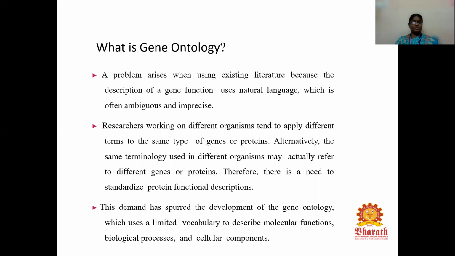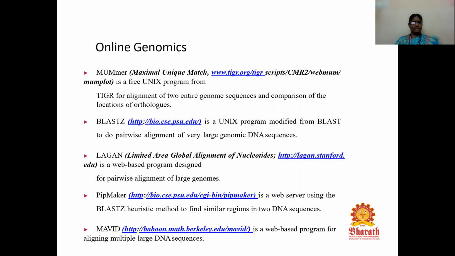And it involves the development of gene ontology, which uses a limited vocabulary to describe molecular functions, biological processes, and cellular components. The online genomics tools available are MUMmer, the maximal unique match tool, and then Tigger for alignment of two entire genome sequences and comparison of the locations of orthologs, and then BLASTZ is a Unix program modified from BLAST to do pairwise alignment of very large genomic DNA sequences.